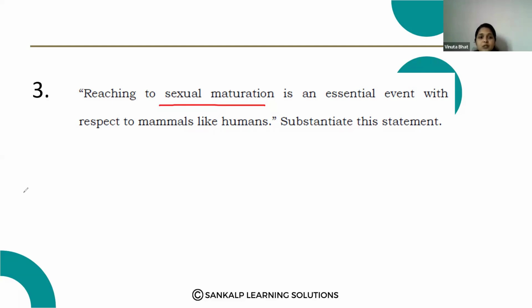So this is a very important step. After reaching sexual maturation, they are able to produce the male and female gametes, and they are able to give birth to a new organism. Sexual maturation is a very important step in human beings. Note down the question.